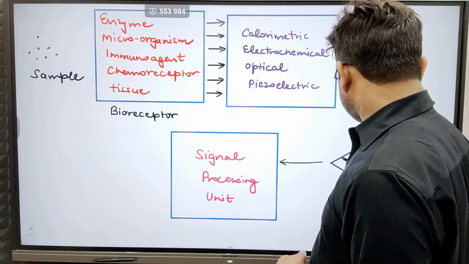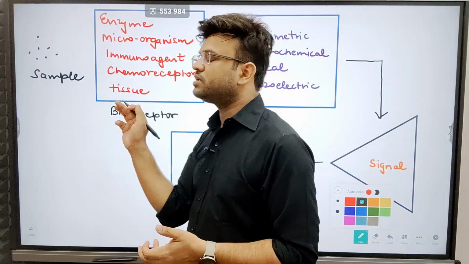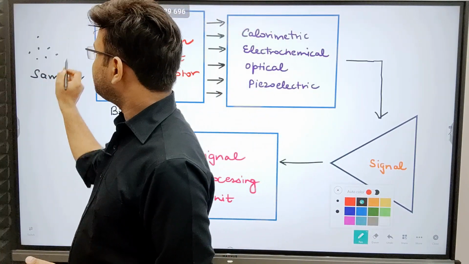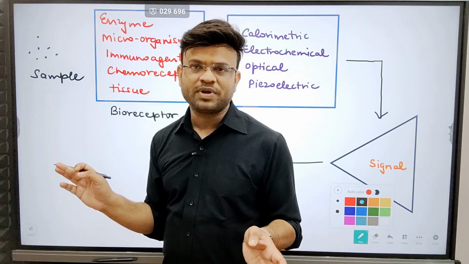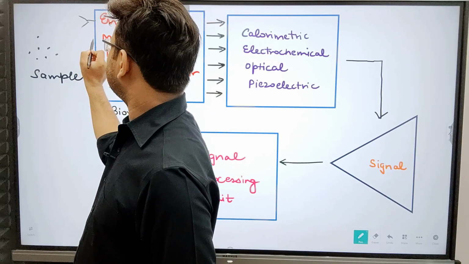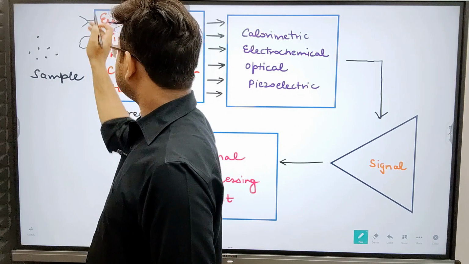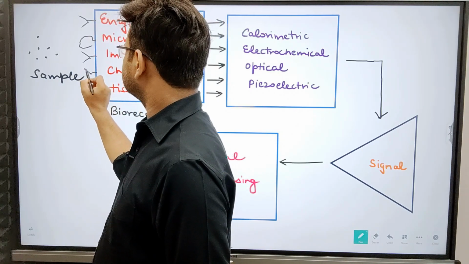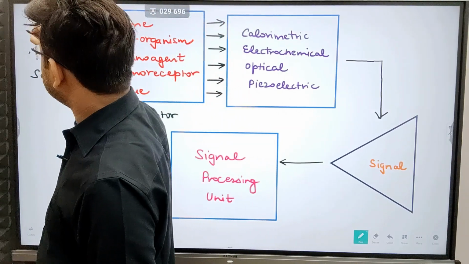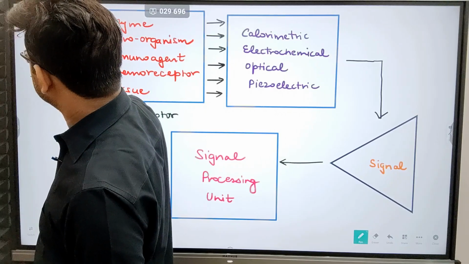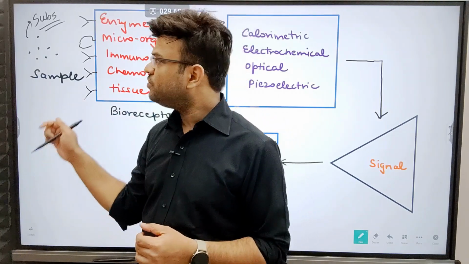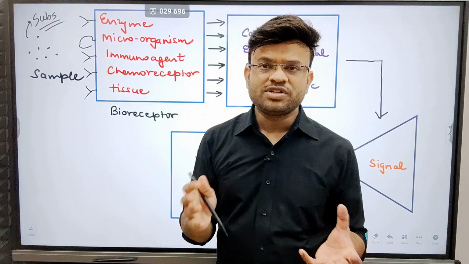Let us take the help of this particular figure and understand how a biosensor works. So this is a sample. You can consider this as any sample. Now this sample can interact with, let us say, an antibody or an enzyme, or something that is present. So let us say these are the enzymes that are present, and this is the sample. Let us say that this sample comprises the substrate.